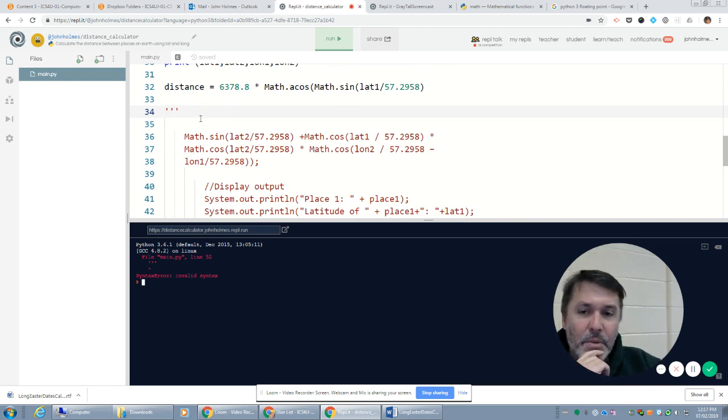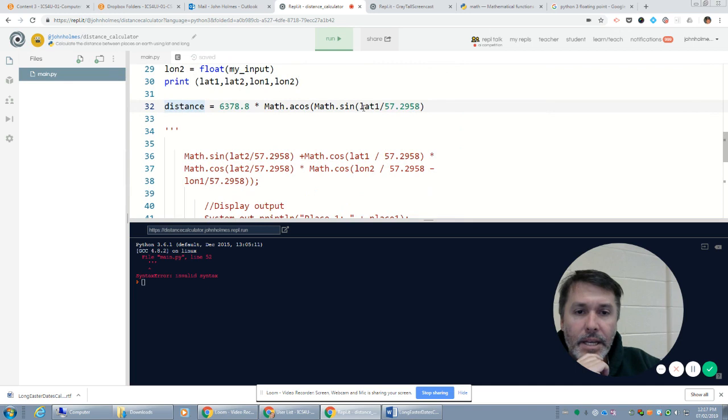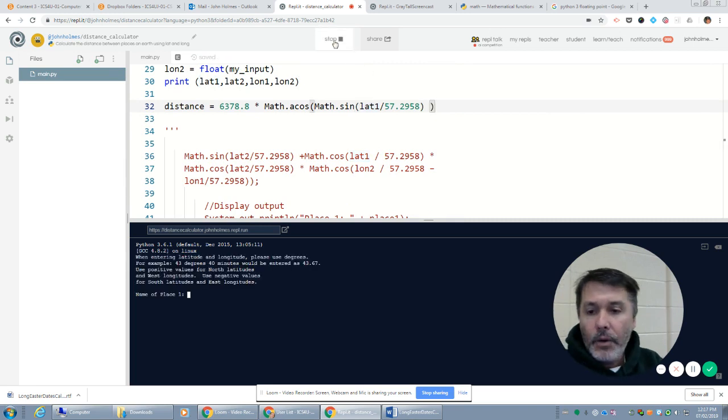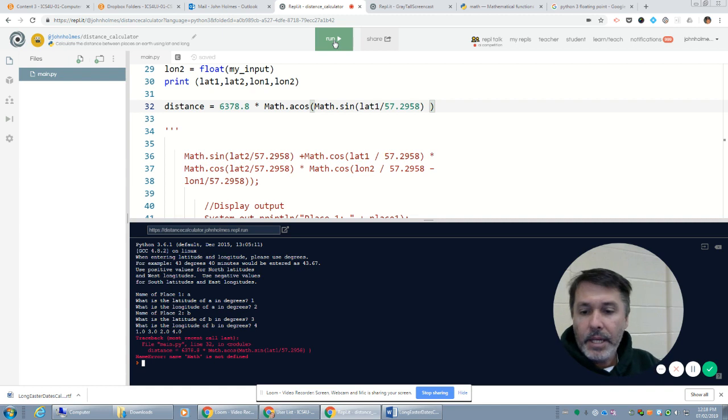Yeah, this often happens in Python. The error actually occurred up here on line 32, but it didn't discover it until after here. It has to do with my open and close brackets. You can see this open bracket is closed with that one. I've not properly closed my brackets. I run this, name of place 1, A, 1, 2, place B, 3, 4, and now I'm getting an error. And it says it's a name error because math is not defined.